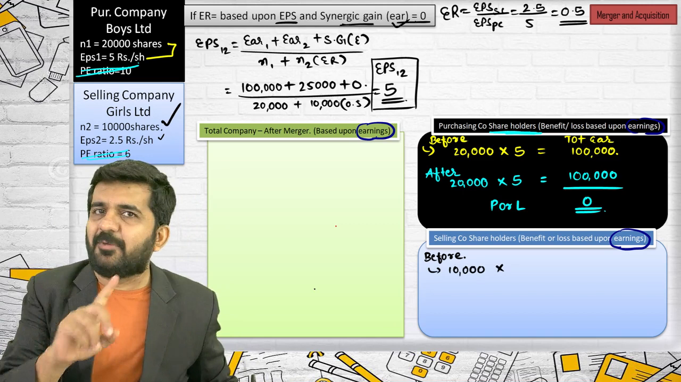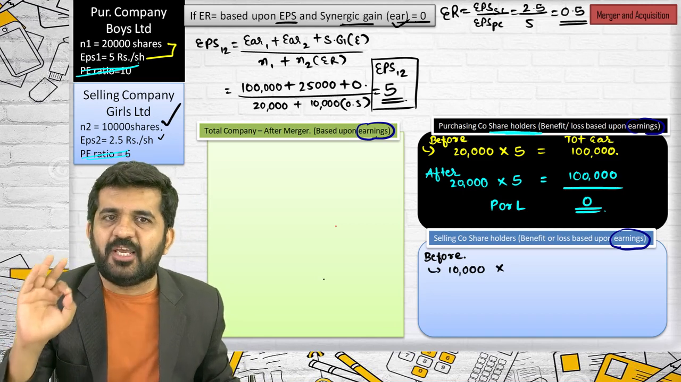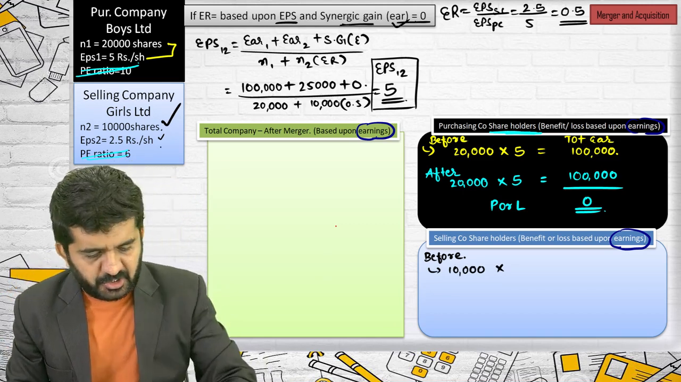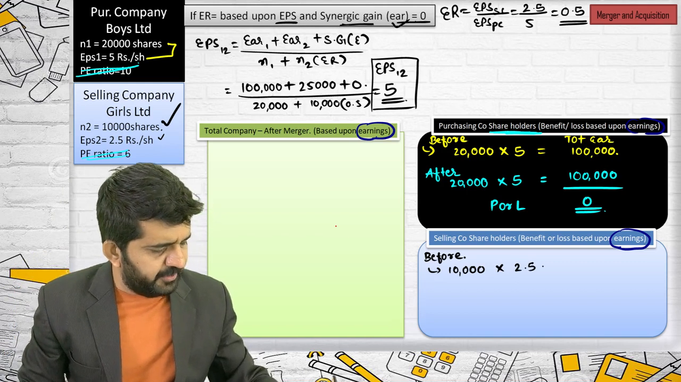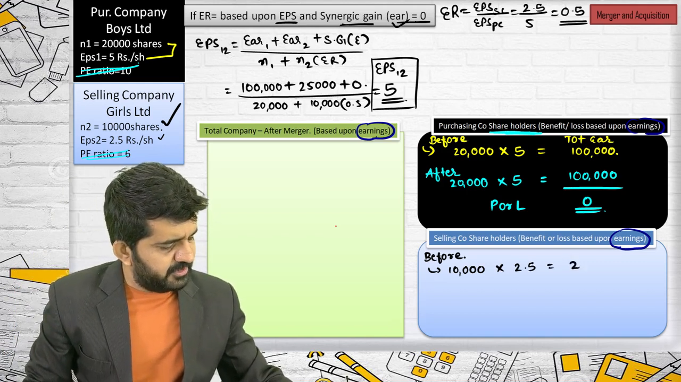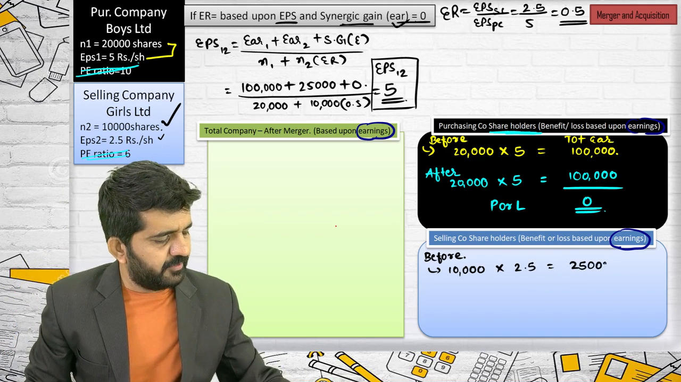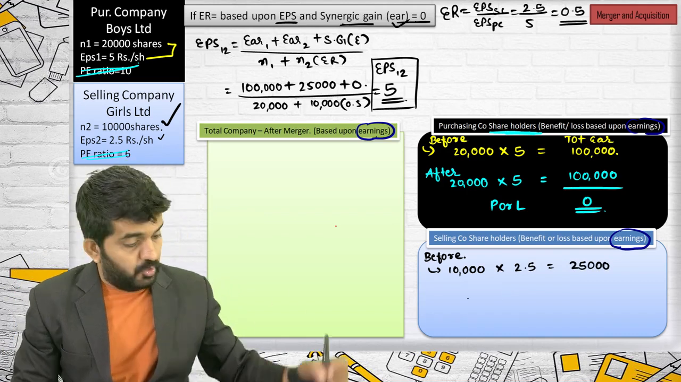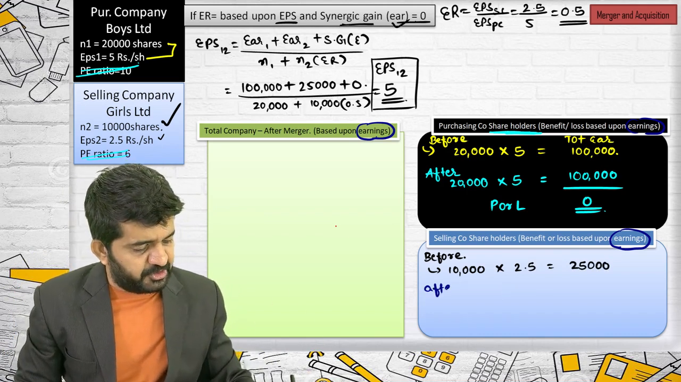What was their market price? No, we will be talking only about earnings as far as this question is concerned. What was their earning? It is 2.5. This is 25,000. What has happened after merger?